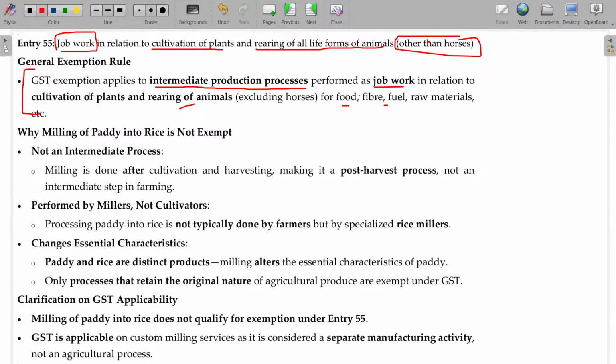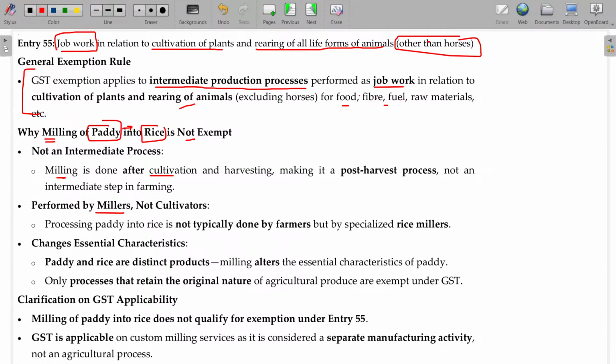Now, what happens? The milling activities, paddy into rice, not exempted. Paddy is okay, but paddy converted into rice is not falling under agriculture produce, so it will be taxable. Milling is done after cultivation, and it is work performed by the miller.